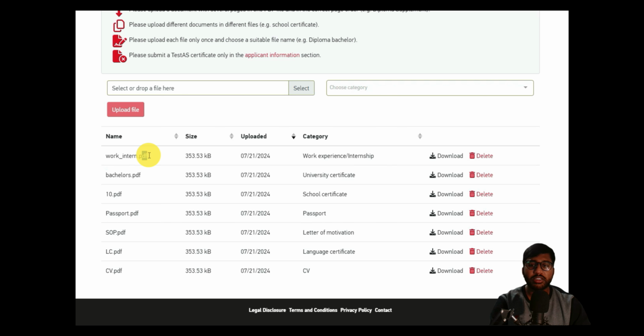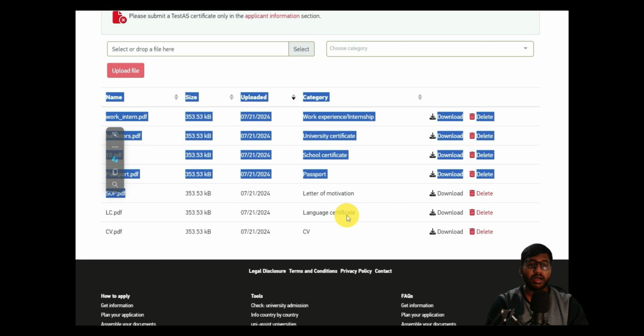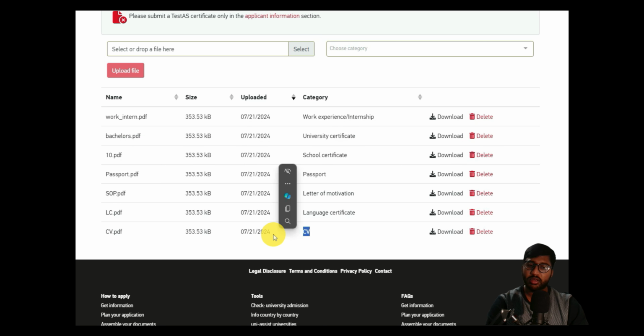After that, please upload your bachelor degree certificate and also the transcript. Then the work and internship that you have done, please put that PDF. After that, you need to put your passport, SOP, language certificate and CV. These are the main documents that you need when you are applying for VPD. While applying for VPD, it is not mandatory to upload APS, so no need to worry.